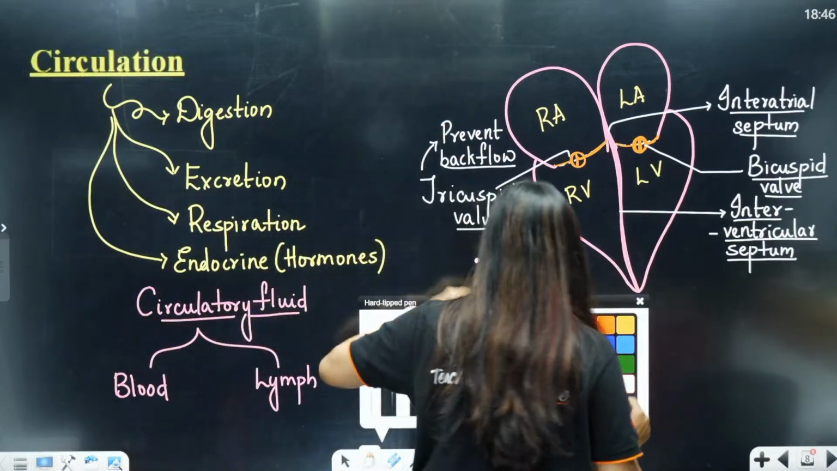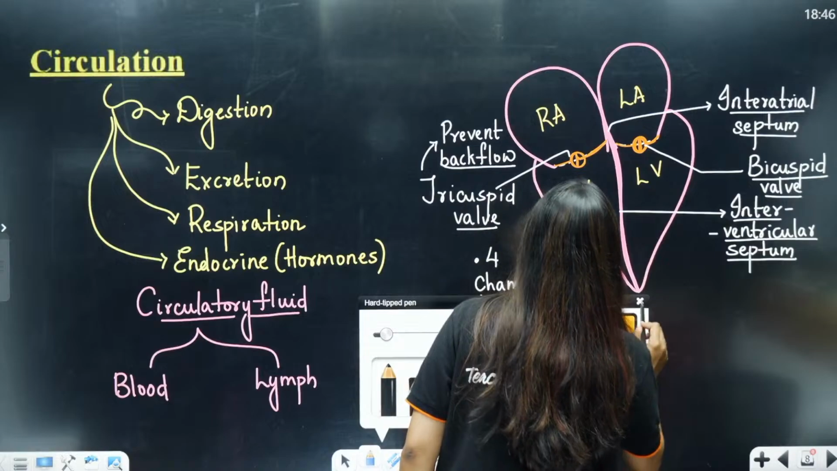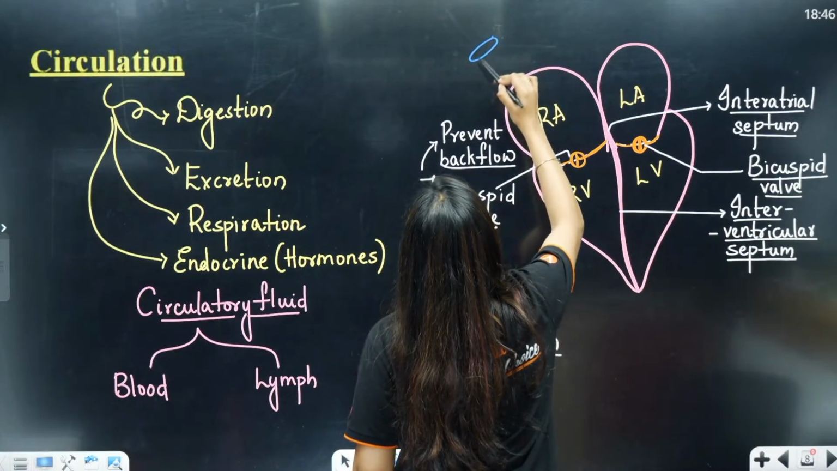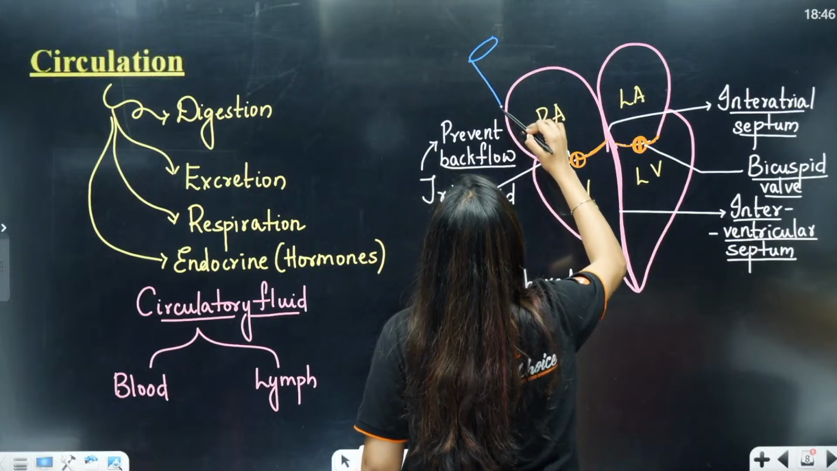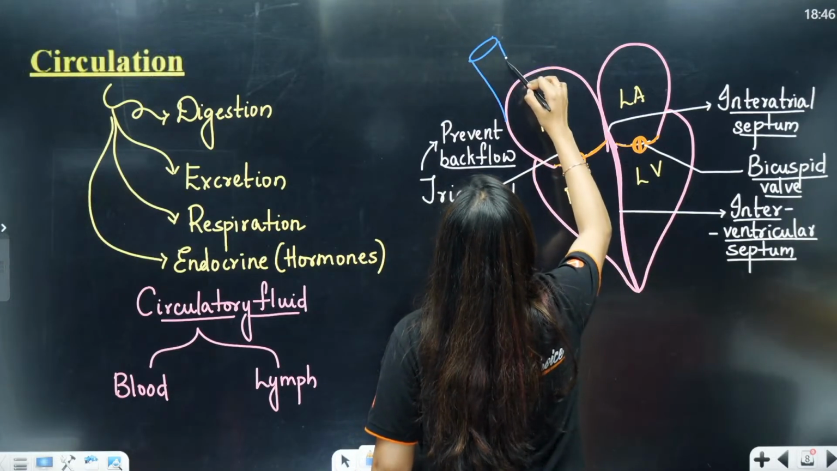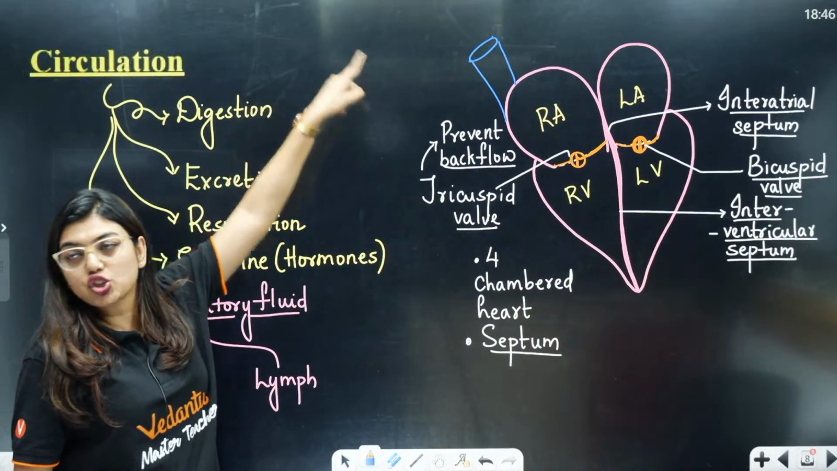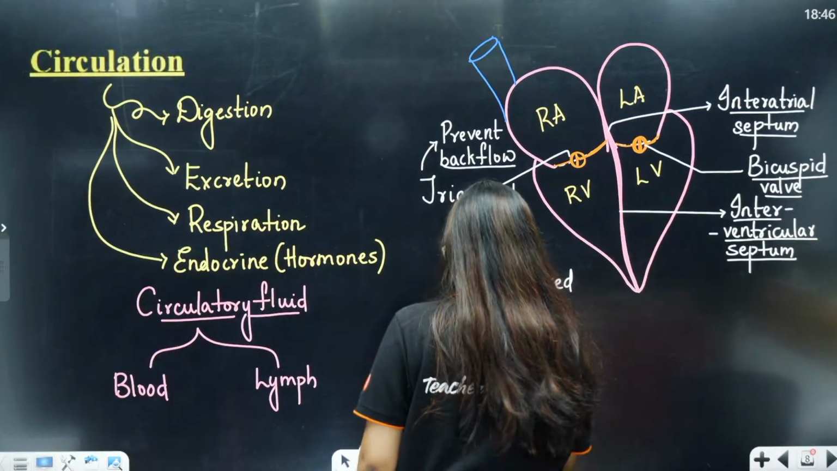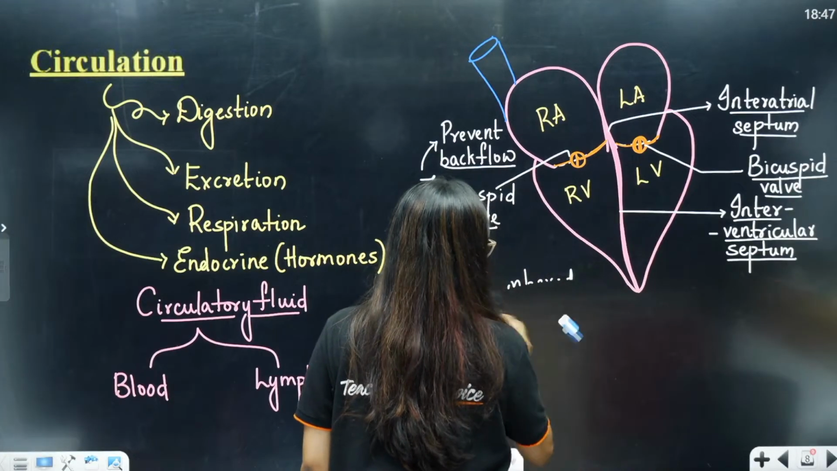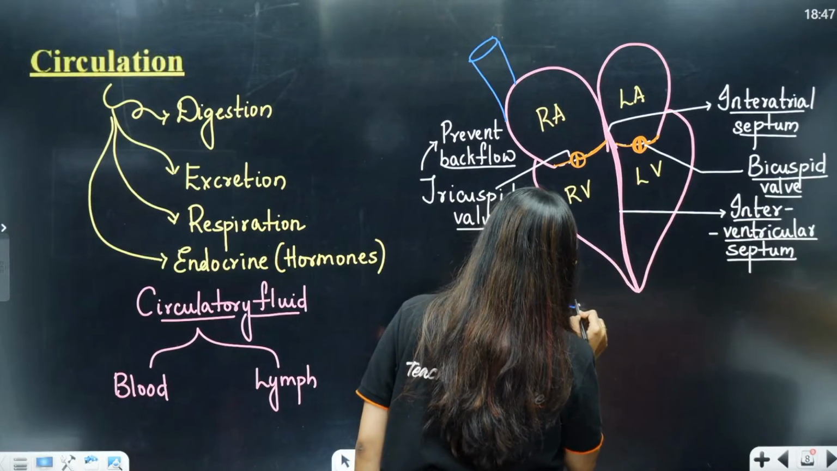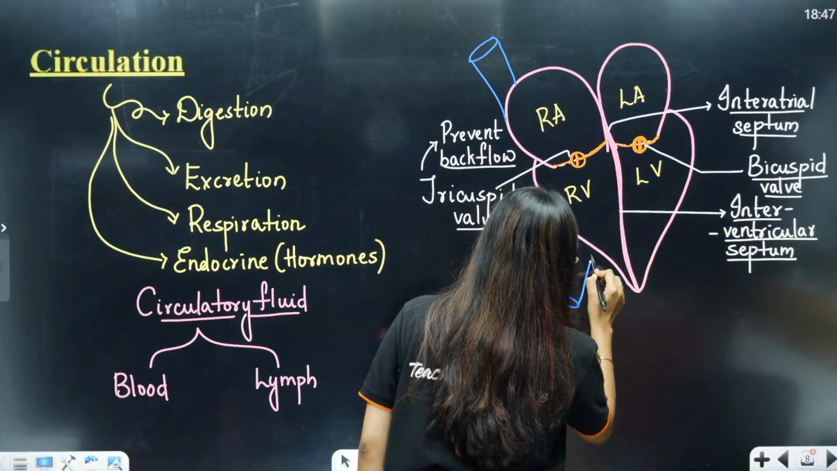Now, students, remember that this is your entire heart. To carry the deoxygenated blood from the upper part of my body, I have something called the superior vena cava, which is going to carry the blood from the superior part. And to carry the blood in the inferior part, I have my inferior vena cava.